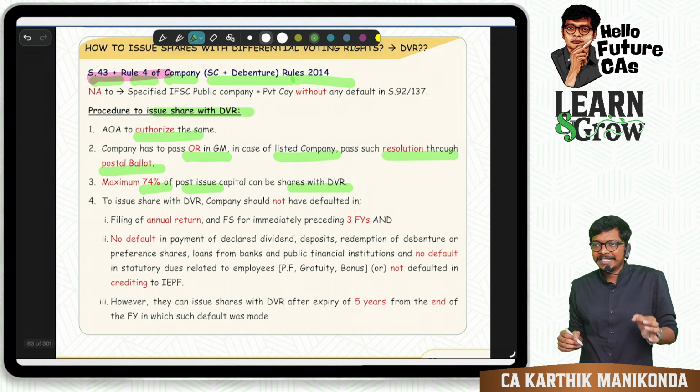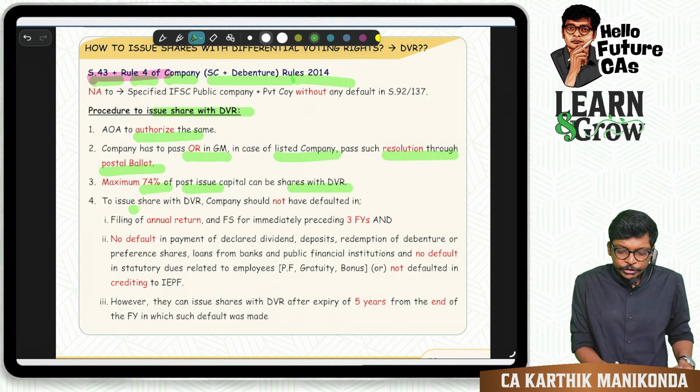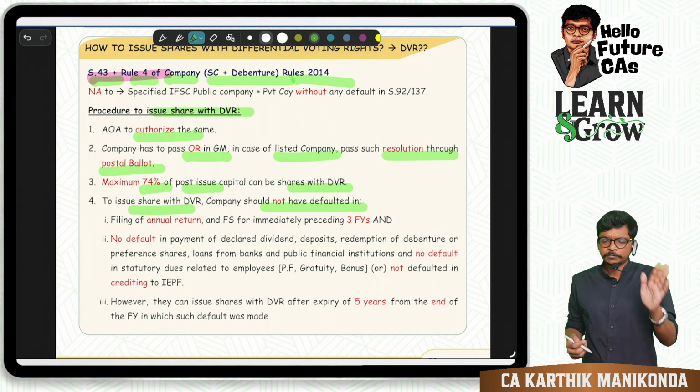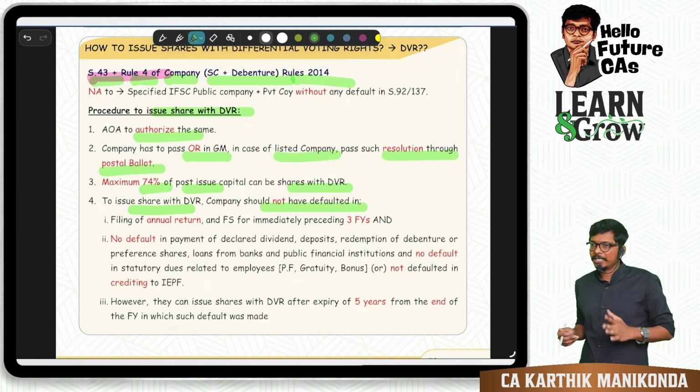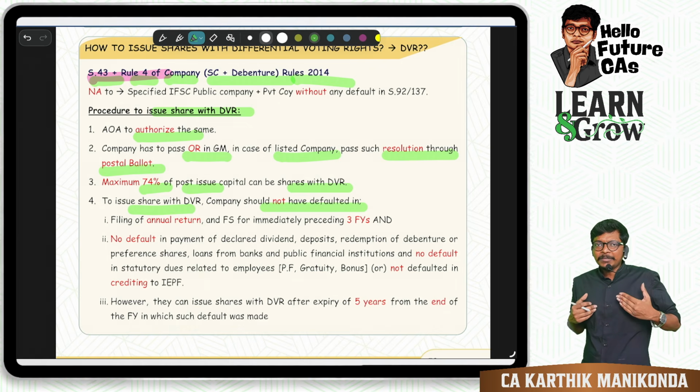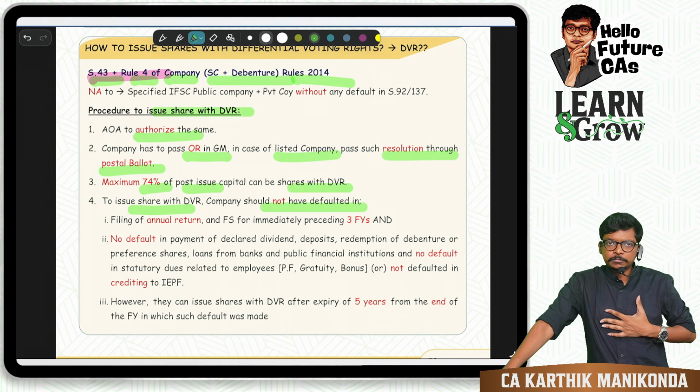Okay, next, we have something like a 3 years and 5 years condition. What is that? To issue DVRs, the company should not have defaulted in the following. This time I will teach you the logic first and then go and write over there. Now, I am trying to get more power, up to how much? 74%.